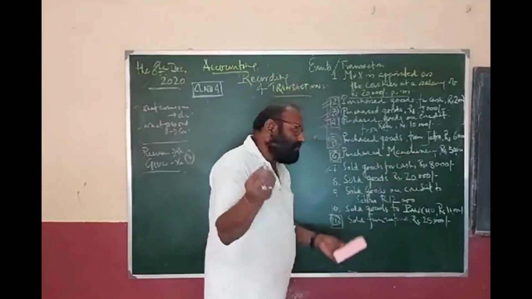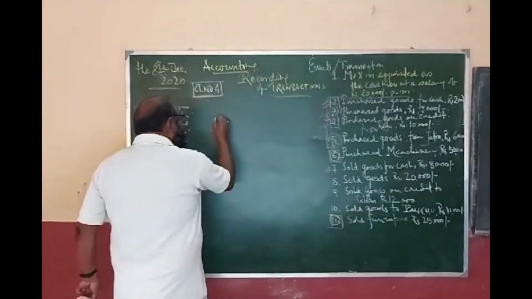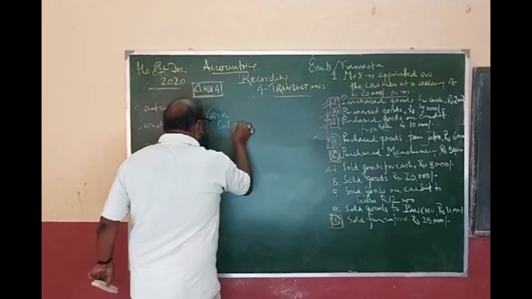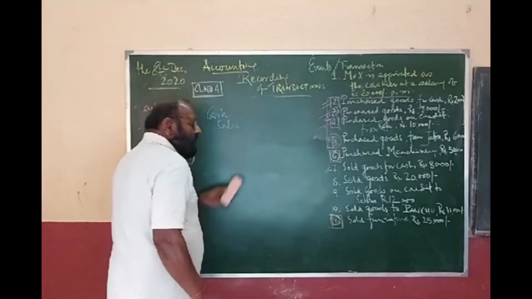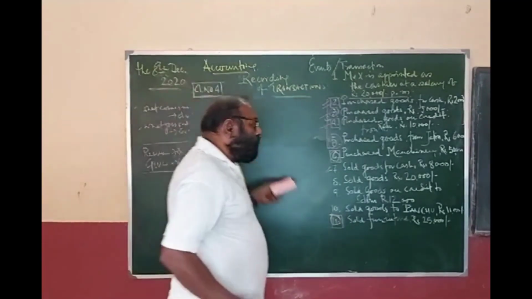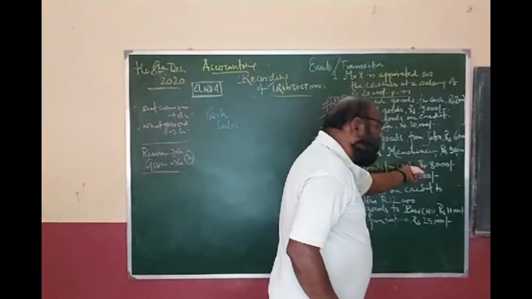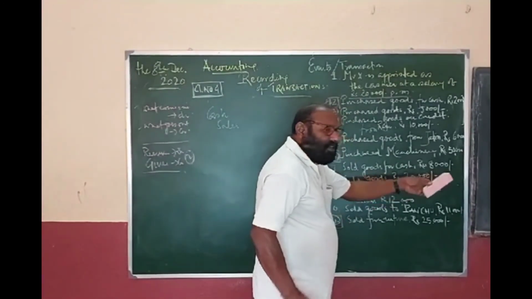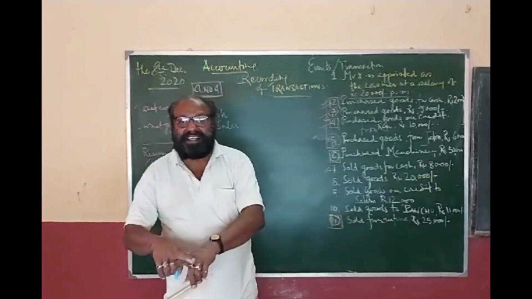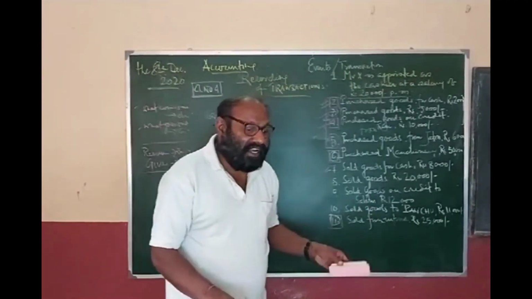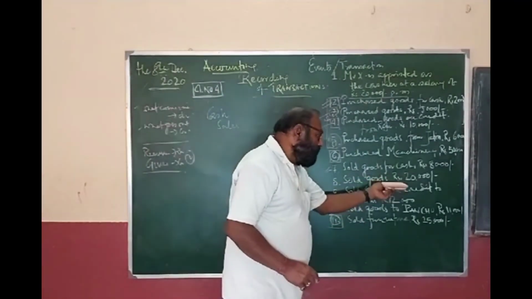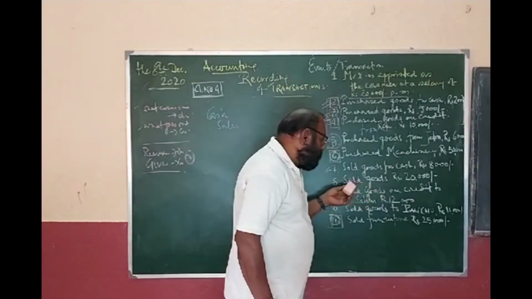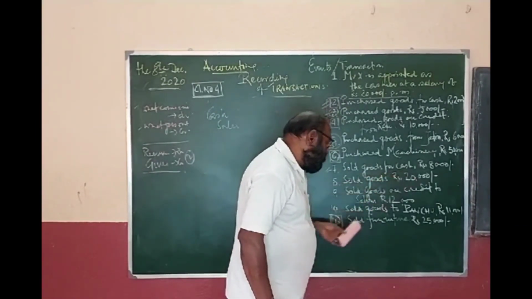Then sold goods for cash rupees 8,000. No problem. What comes in? Cash is coming in. So cash debit. What goes out? Goods are going out. So instead of goods, we say sales. And in sold goods for cash, it is clearly stated that it is cash transaction. Then sold goods for 20,000, not clear whether it is cash transaction or credit transaction. But the name of the person is not given, so we will consider that in favor of cash transaction. So cash account debit to sales.